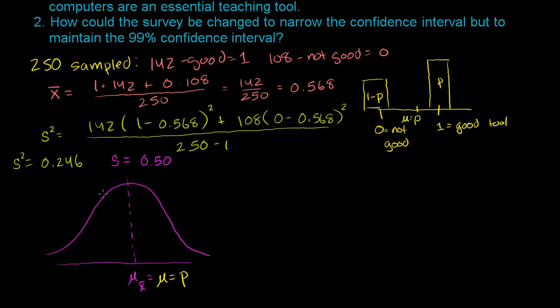And this is the sampling distribution's standard deviation. So we could view that as one standard deviation right over there.